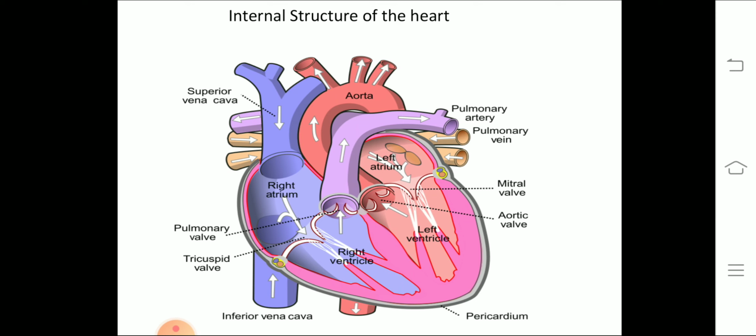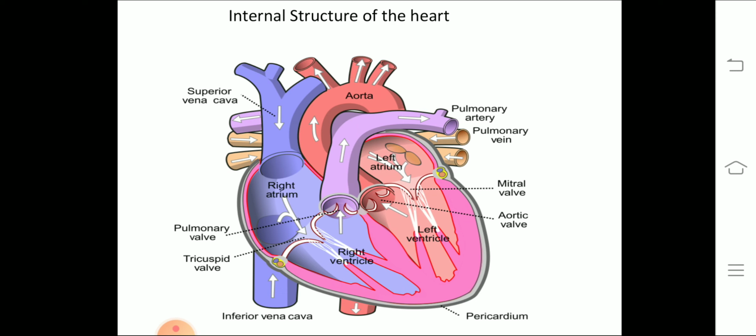This is due to the closing of semilunar valves. Where are the semilunar valves? See, aorta and the left ventricle. The left ventricle opens into aorta by a valve which is called semilunar valve. The opening and closing of the semilunar valves causes the dhak-dhak or lub-dub sound of the heart. This much is clear, I hope so.